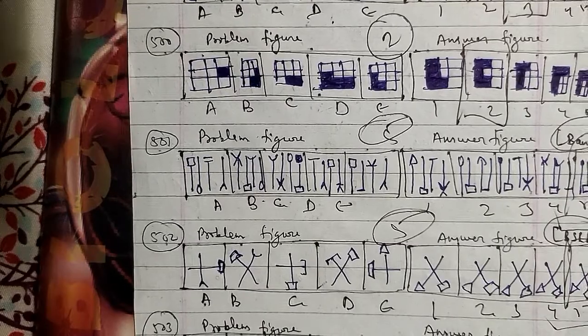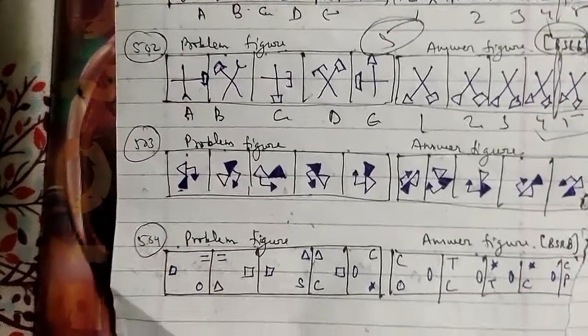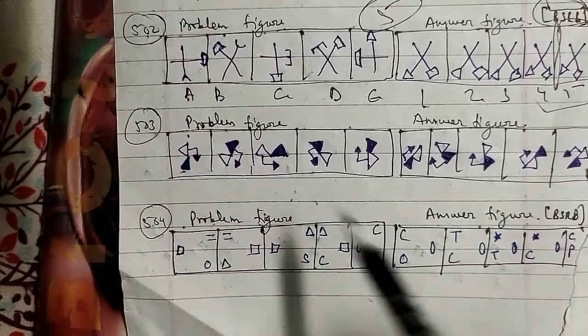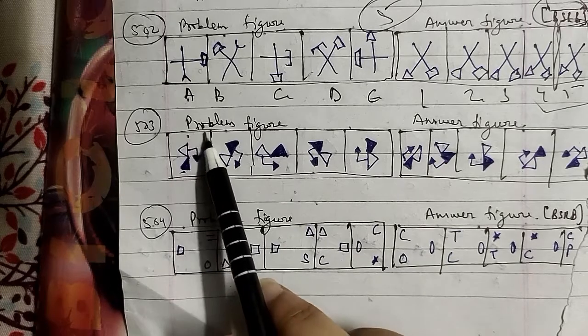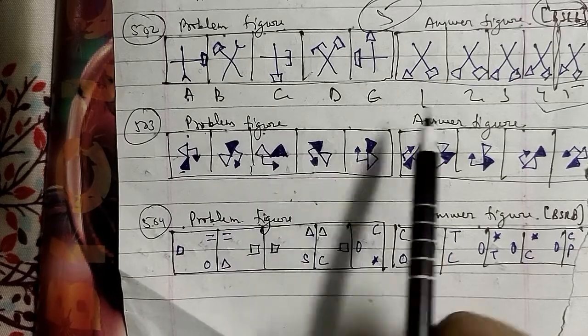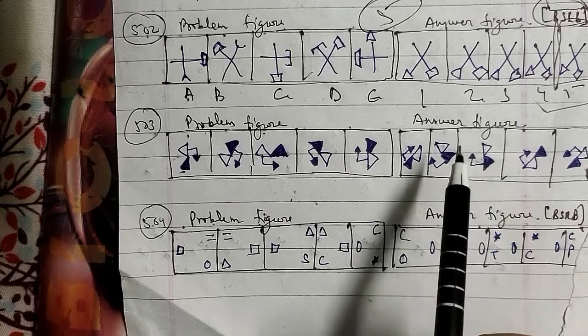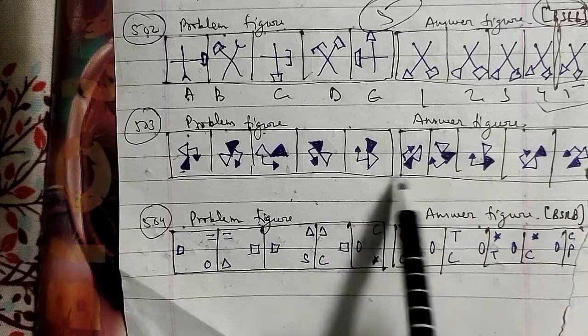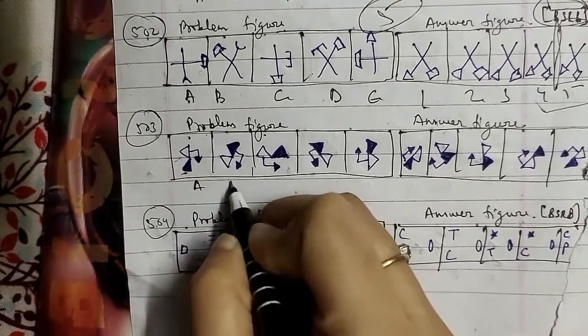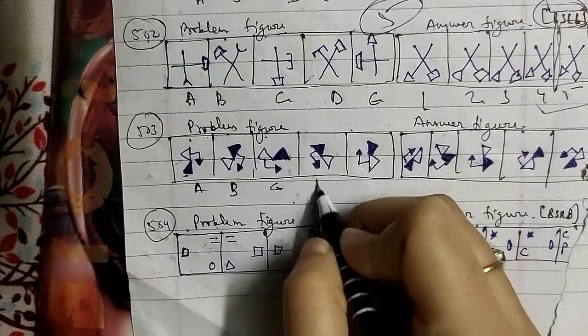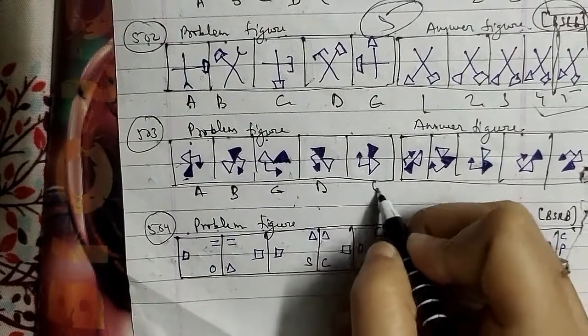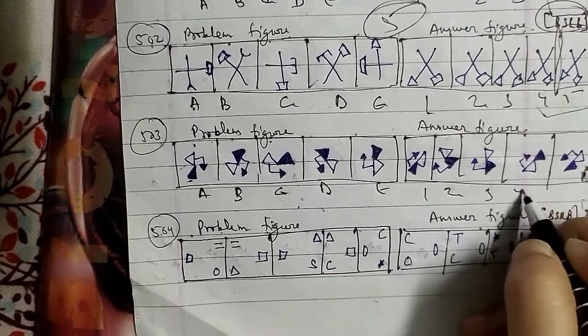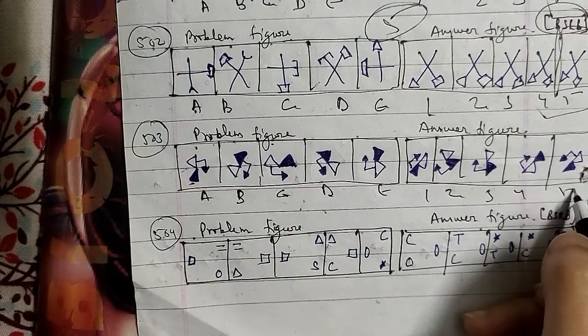Let's go ahead with another one, that is your 503rd question of the session here, with your problem figures and the answer figures as well, with the same concept, named as A, B, C, D, E. This is 1, 2, 3, 4 and 5 respectively.